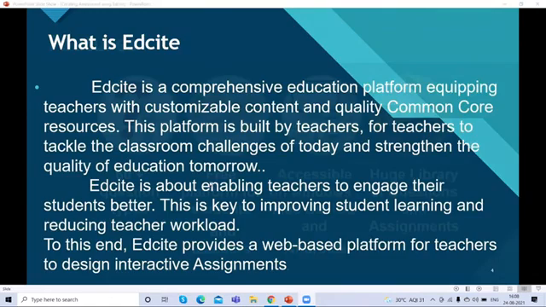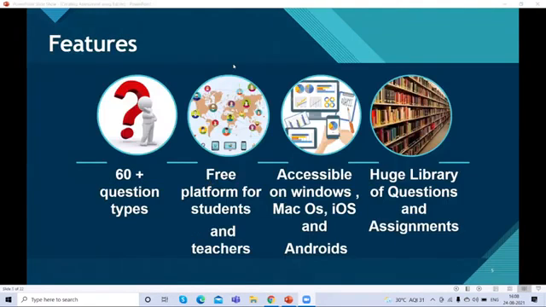Let's see the features of EdSite. Actually, EdSite comes with a lot of features, but I have pointed out some here. It has 60+ question types. It is a free platform for students and teachers. Everyone can explore the huge library of questions and assignments from this platform. It is accessible on Windows, macOS, iOS, and Android. And last, you can see the huge library, more than 2 lakh questions, to explore. Let's get ahead.